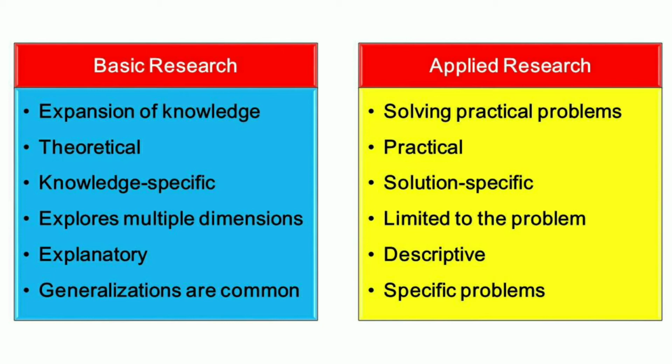Fourthly, the scope of basic research is universal while applied research is limited in nature. This means that applied research addresses specific problems and is limited to the problem it is going to address, while basic research explores multiple dimensions of various fields. Fifthly, basic research is primarily explanatory while applied research is descriptive in nature. Basic research adopts an indirect approach to problem solving while applied research adopts a direct approach.